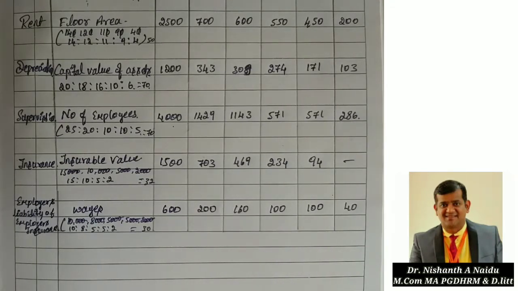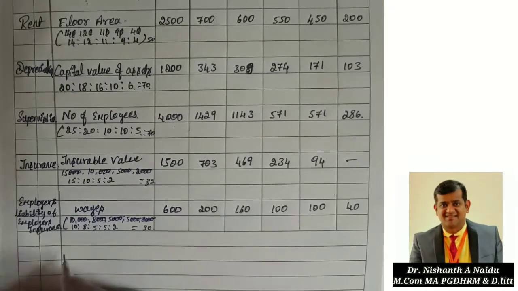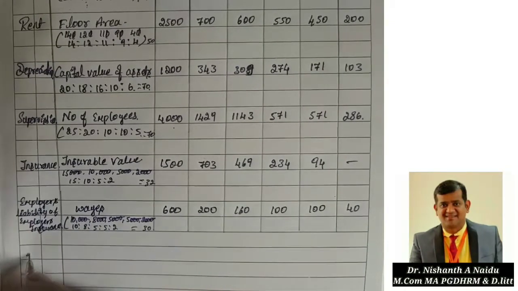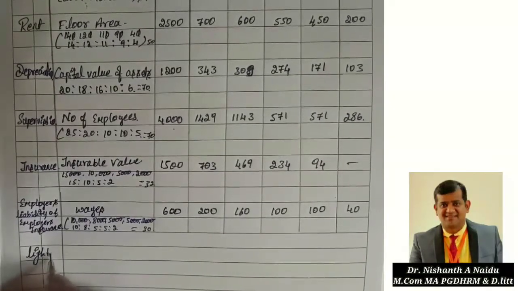200 plus 160 plus 100 plus 100 plus 40 is 600. Exactly done. Exact distribution had happened. Another item is there, lighting, 1800. So there is an item called lighting.